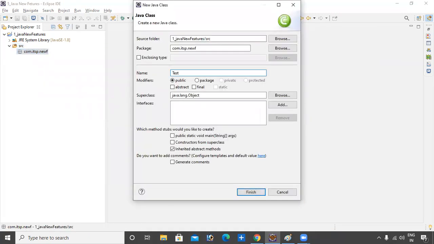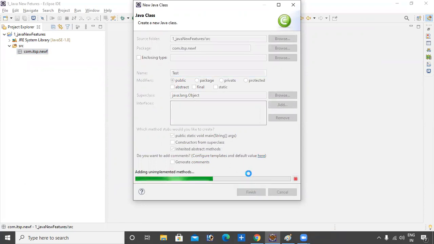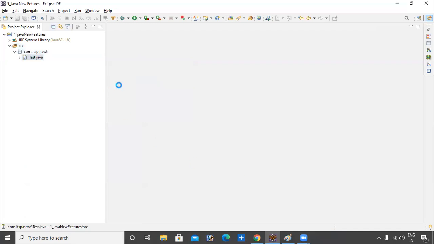I want to test with the public static void main method. Click here, save, and hit the finish button.